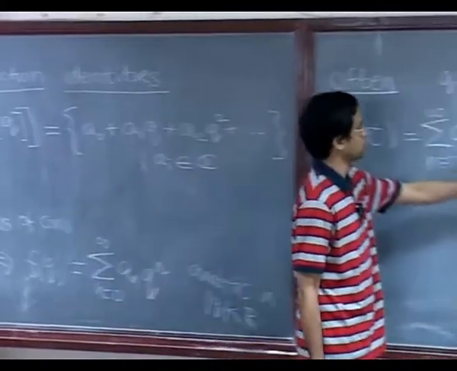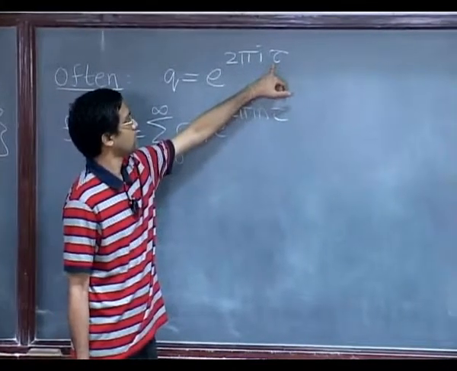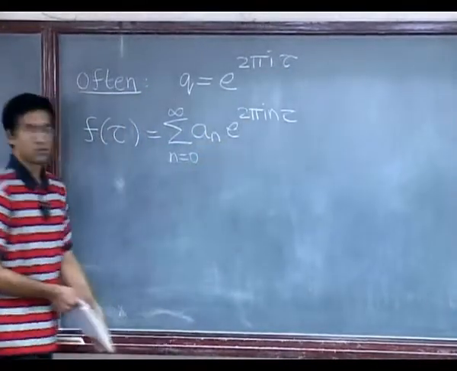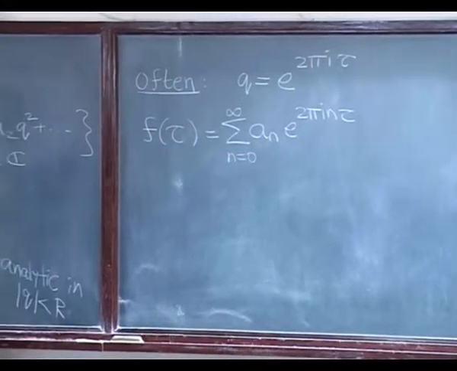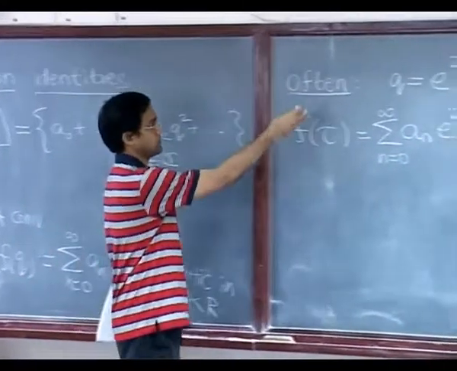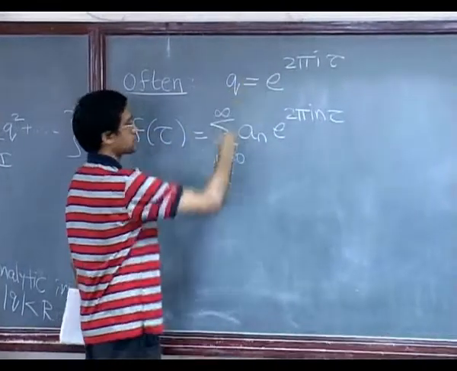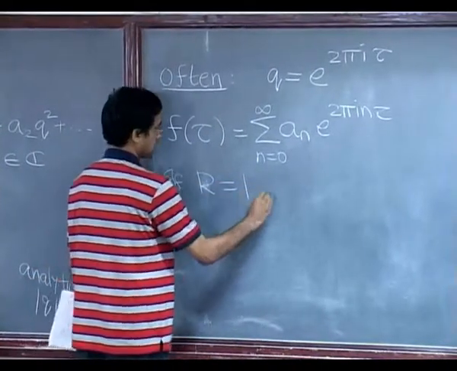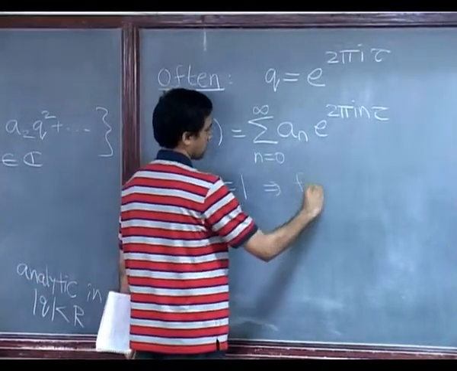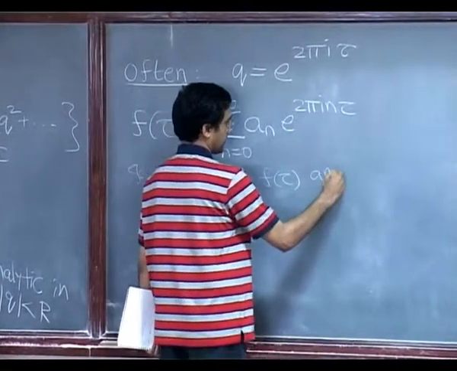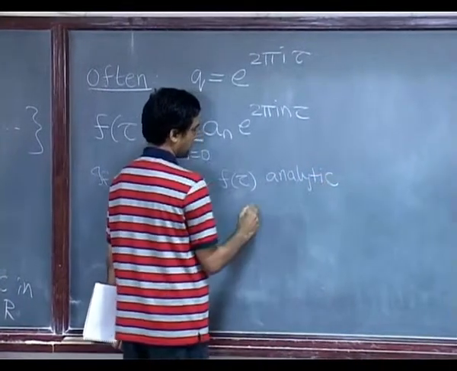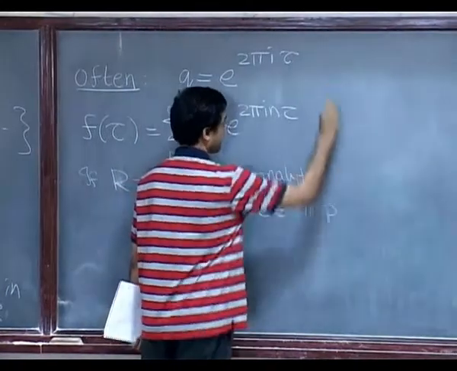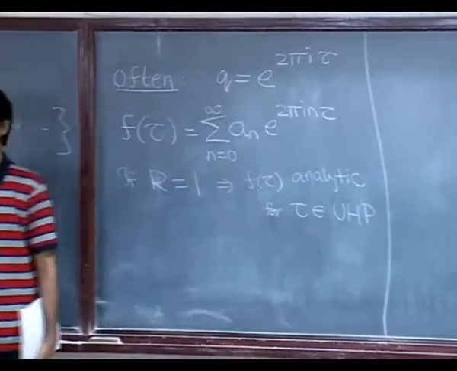For example, if you plug in tau equals, say, minus i, then you are in trouble, right? So, it is the upper half plane. The imaginary part of tau must be positive, because the modulus is just e to the 2 pi times minus the imaginary part of tau. So, this would converge. If the radius of convergence of the original power series is 1, this series is now, so f of tau would end up being analytic on the upper half plane, for tau belonging to the upper half plane. Okay. So, this will be the typical situation.